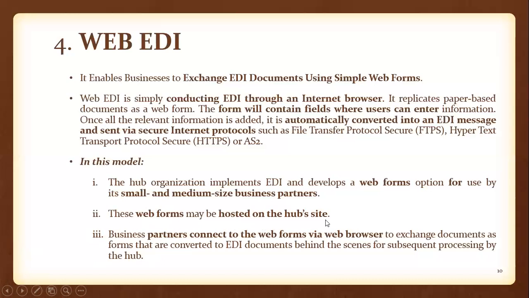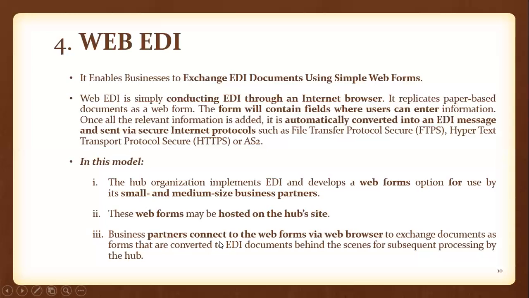The supplier website contains the web forms, and those web forms can be accessed by the trading partners to fill in their requirements. After filling in their requirements, that web form will automatically be converted into an EDI document, and that document will be sent to the supplier's organization through different communication protocols.